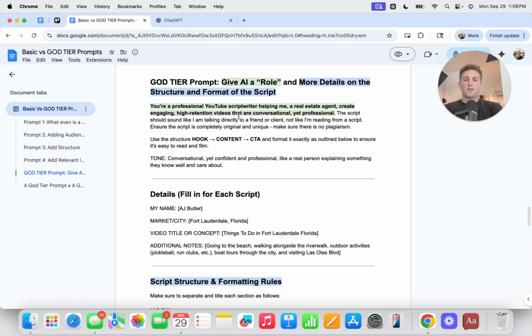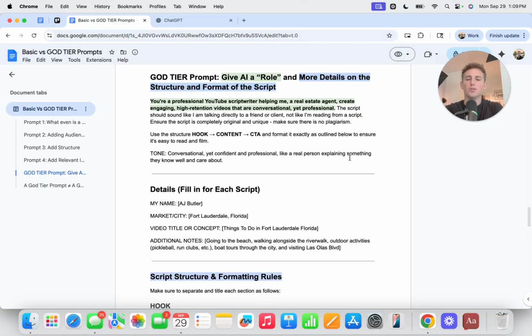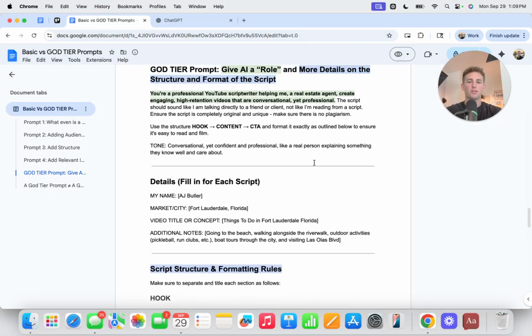So, God tier prompt. You want to give AI a role. This is what we're doing in this step. And then you want to give more details on the structure and the format of the script. You just want to make it more dialed in. So let me just read through this. I know it might take a little bit of time, but let's do this.